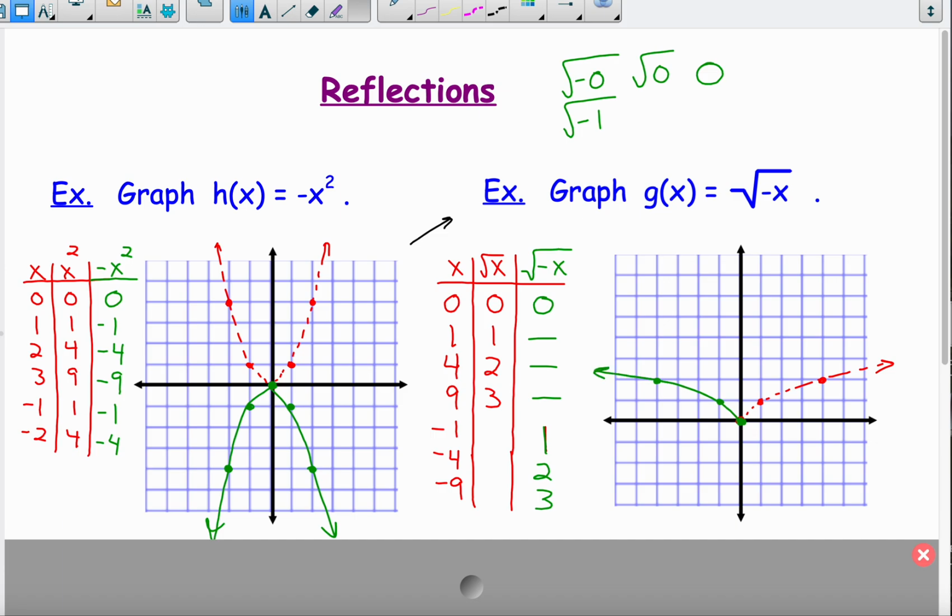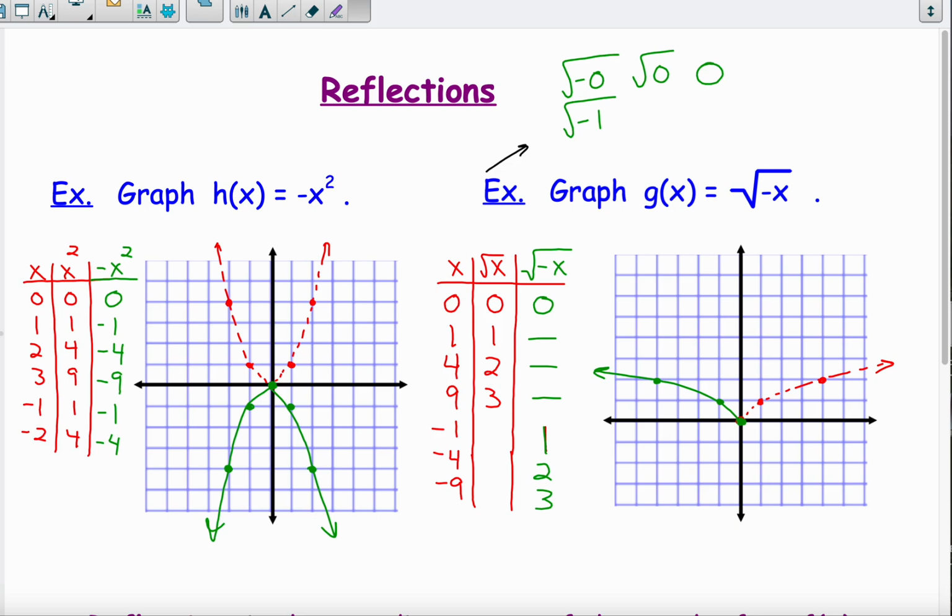So you can see what's going on here. Every point is getting flipped over the y-axis. So here, instead of +4, 2, now it's -4, 2. So by putting this negative inside with the x, my parent graph is getting flipped over the y-axis. When it was outside the function, it got flipped over the x-axis because I'm changing all my outputs to be the opposite. But when it's inside the function, I'm changing all my inputs to be opposites, which makes my x's become the opposite side here. And if it was a negative x, then it would go over to the positive side.